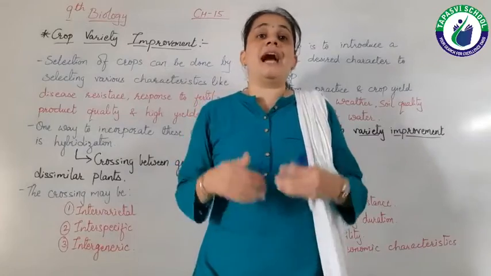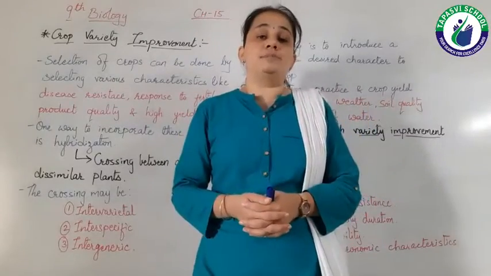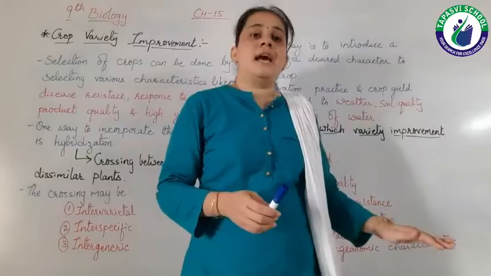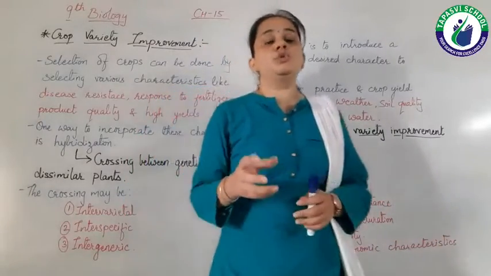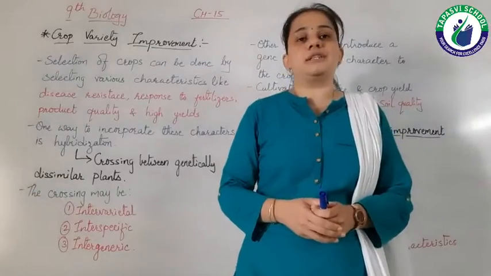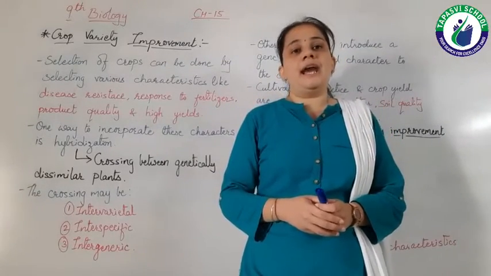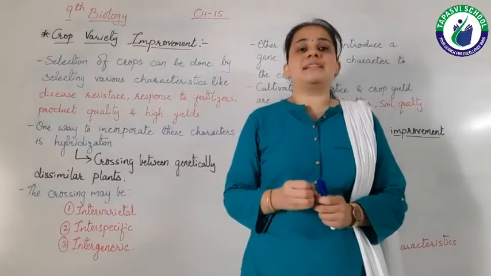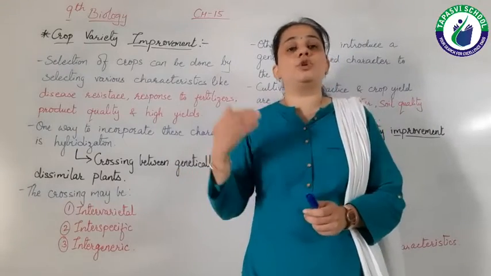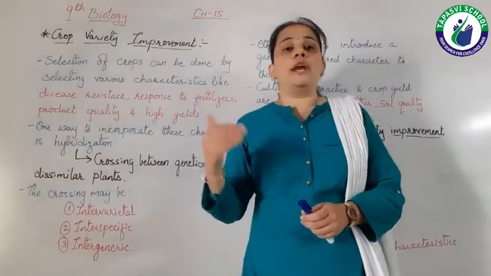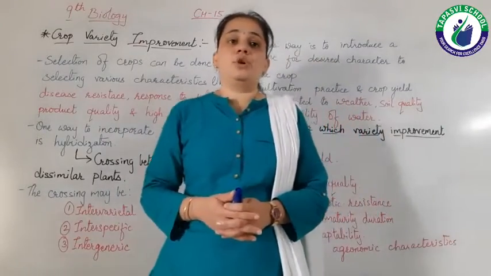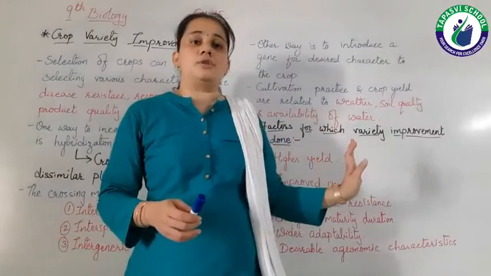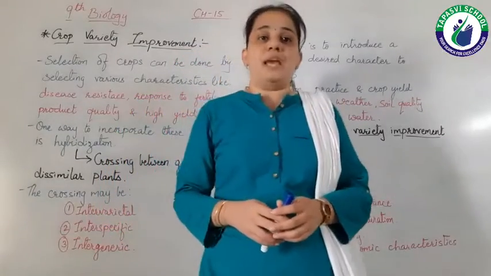Then we can get a higher amount of yield, because if the cereals are dwarf, meaning short in height, then they use less nutrients from the soil, and we can grow more and more crops in that particular soil. So these are some factors on which improvement has been done.